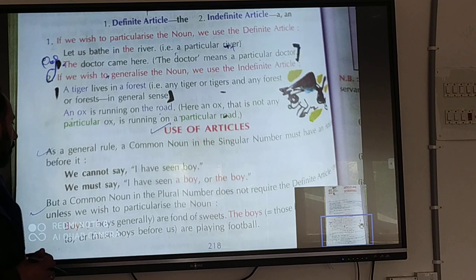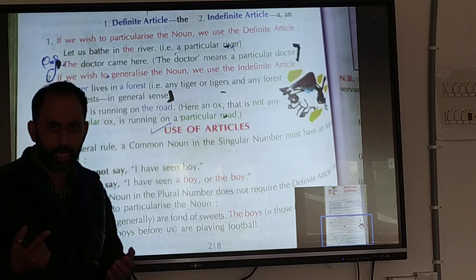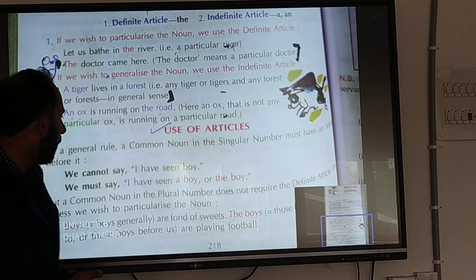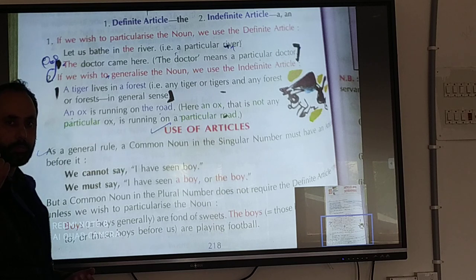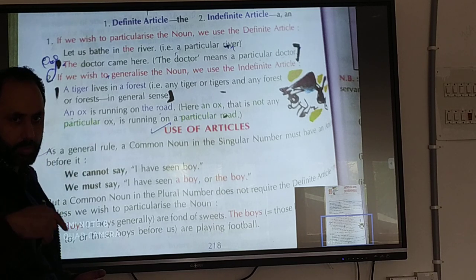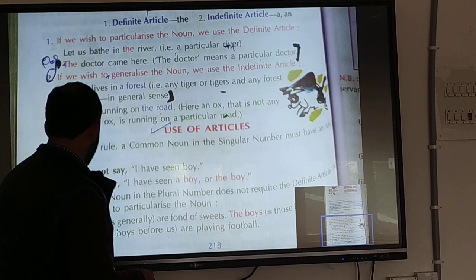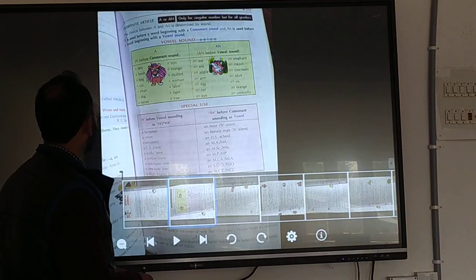For example, I have seen a boy, because boy is common, and with the boy we have to use the article, either a or the. If it is special, particular, then the. If general, then a.